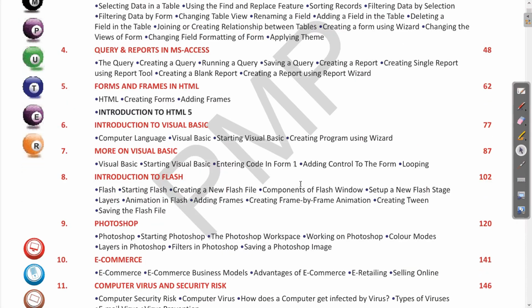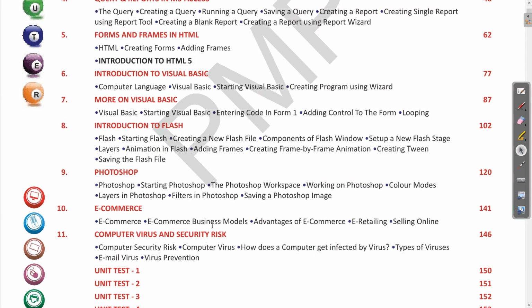It will be very interesting to know how you can edit your images and photos on the computer using Photoshop. You can modify them, you can make changes. You can make the image more shining. If there is any color in the background, you can change that also. So this we will study in this class.